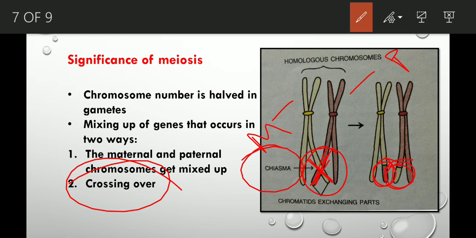And the X-shaped structure that is formed during the exchange is known as chiasma, or you can say chiasmata. Okay, don't get confused between these two terms. So these are the significances of meiosis.